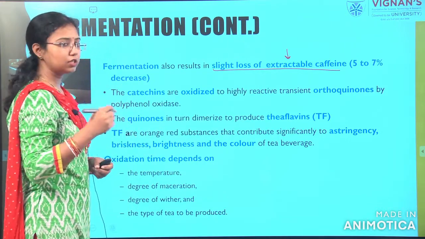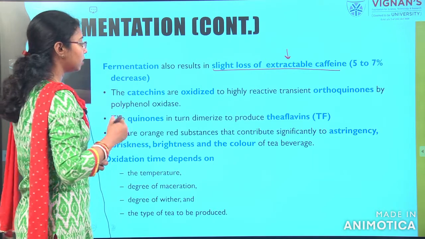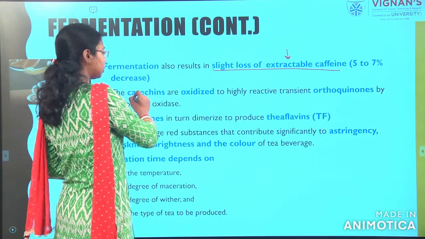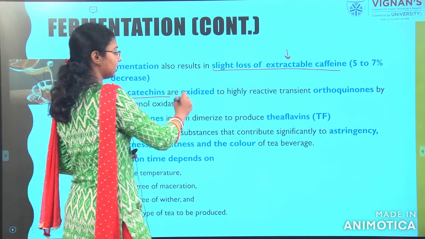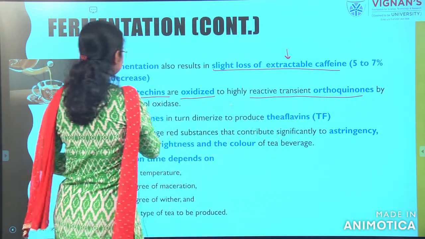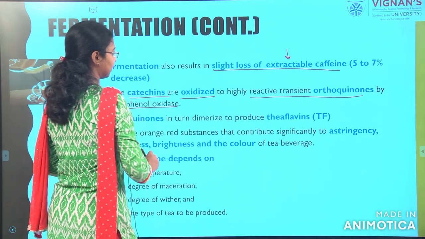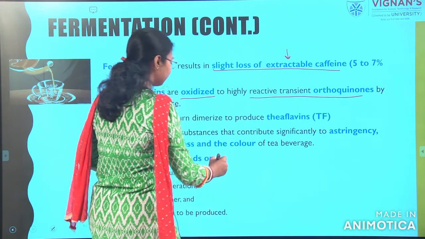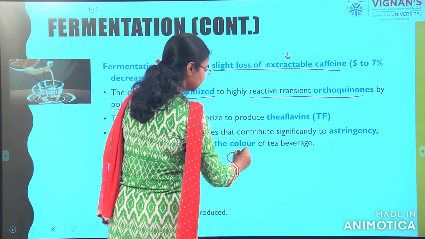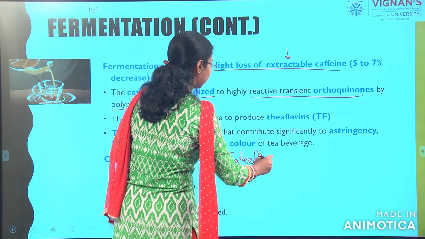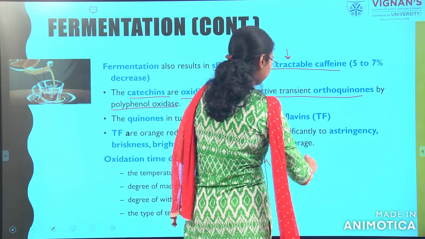So, here I will write one equation which is in the text. The catechins are oxidized and give orthoquinones with the help of polyphenol oxidase. If I write it here, this is catechin. Catechin will be oxidized.